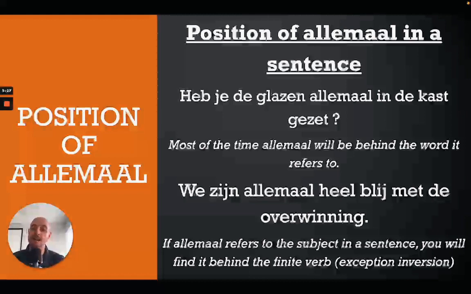In that case, allemaal would be after the subject it is actually referring to, but that is only in inversion. So remember, most of the time, straight after the word it refers to. If it's referring to a subject in a sentence, then it will be after the finite verb. With inversion, you will place it straight after the subject.